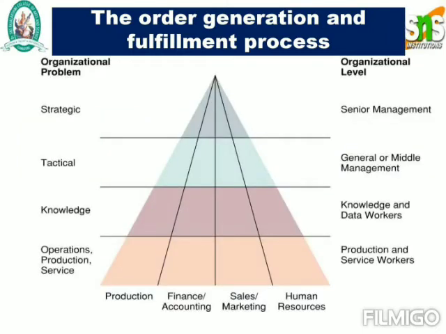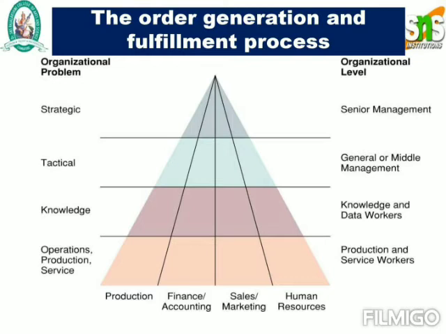So now let us see some of the organizational problems and some of the organization levels. So some organization problems are strategical problems, tactical problems, and your knowledge, operations or procedure services. And it has been categorized in the shape of pyramid shape.